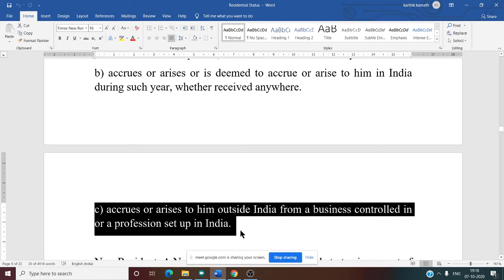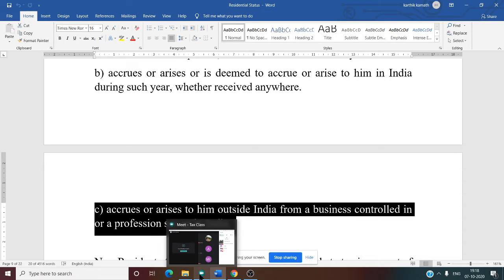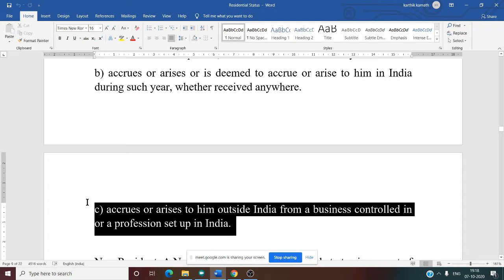This condition is available only for NOR and not for others. OR also not available. NR is also not available. Only for NOR. This is the third condition.